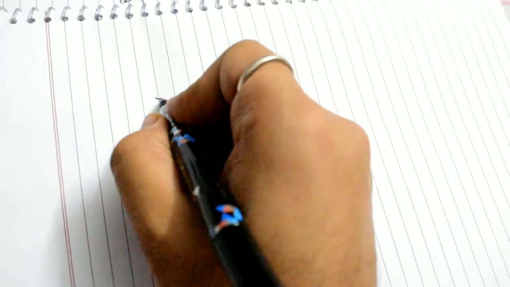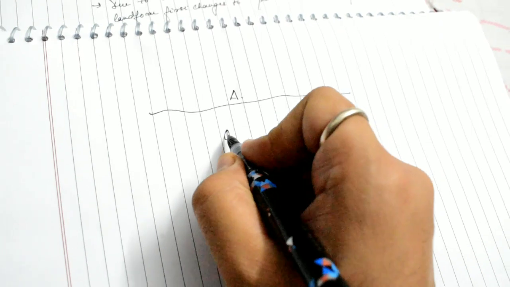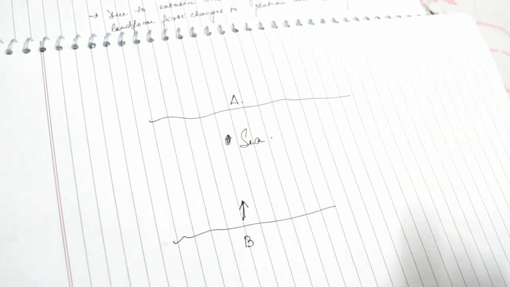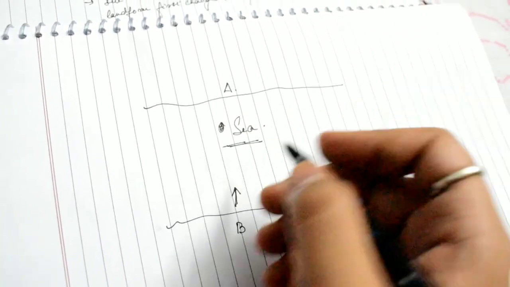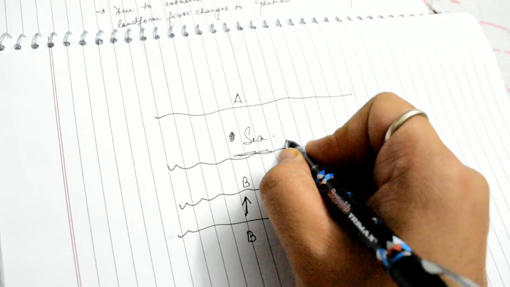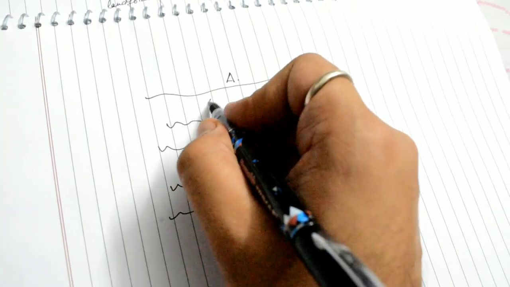Now you must have heard of something called a geosyncline, or if you have not heard, just let me tell you. Suppose this is one tectonic plate, plate A, this is a sea over here, and here is another tectonic plate B which is traveling upwards towards plate A. As B starts moving towards plate A, the sea starts getting narrowed. B moves over here, again B moves over here, next B moves over here. You can see that the area of the sea is getting narrowed.